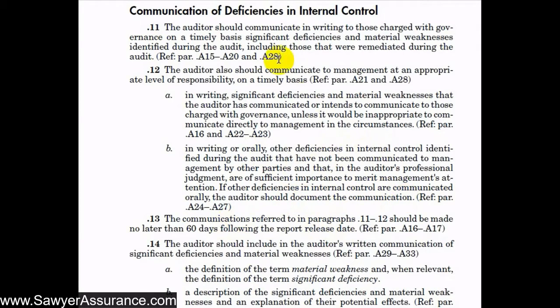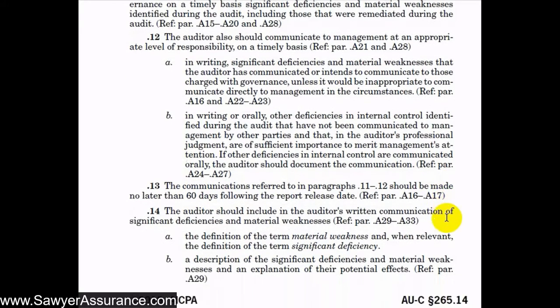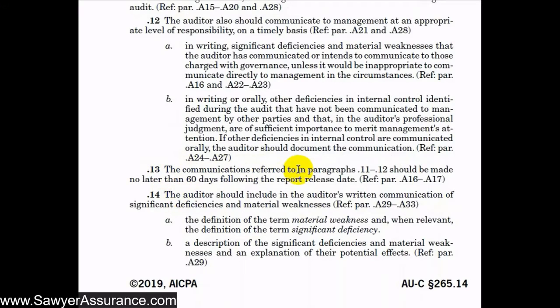And next we see here that we should make these communications within 60 days following the report release date. And this is the same amount of time that we have to close down and archive the audit binder. So that can be part of our wrap up and closing down procedures.